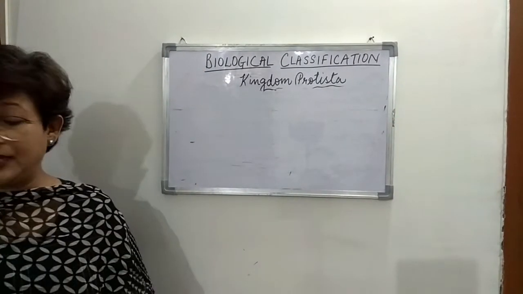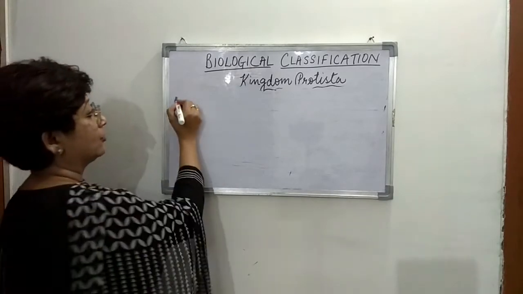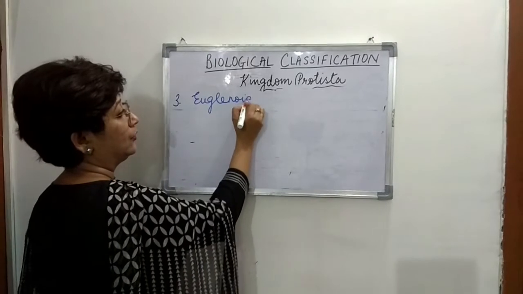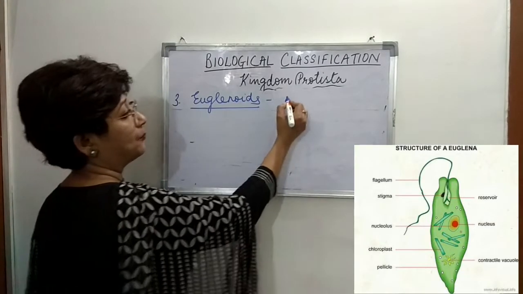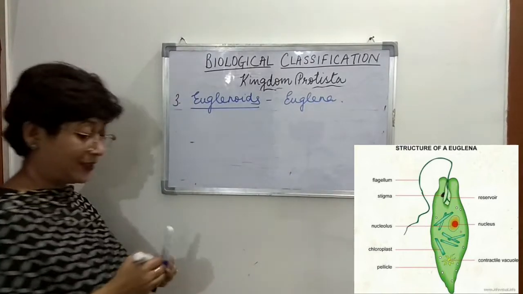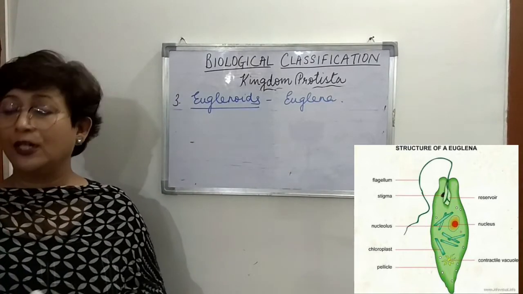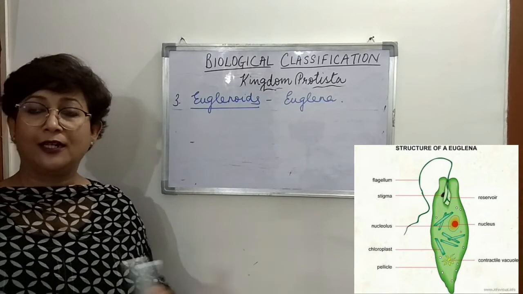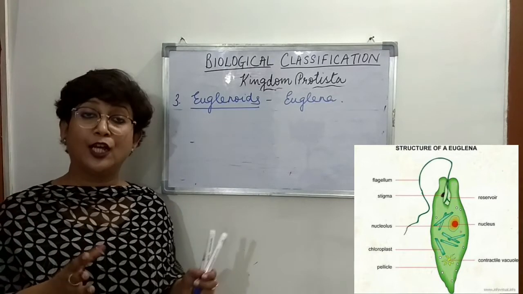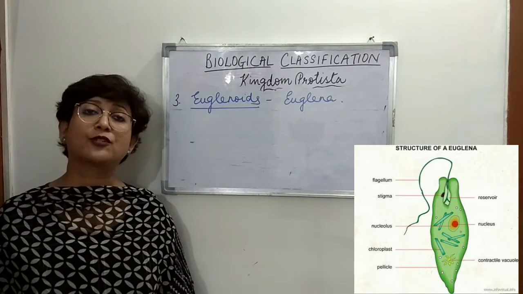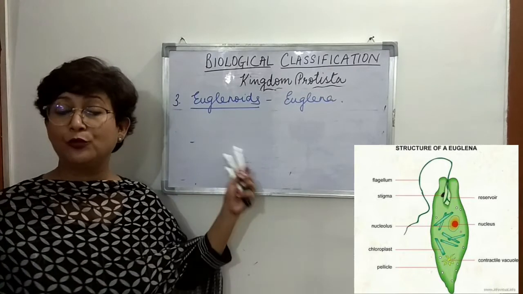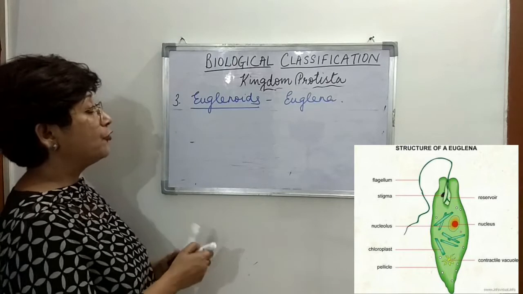The next group is euglenoids. Third group, euglenoids. Like example, euglena. Right? What we had learned about euglena is, we talked about their mode of nutrition. If you remember, when we had discussed the 5 kingdom system of classification, we had discussed their mode of nutrition. Now, euglena is basically found in fresh water,